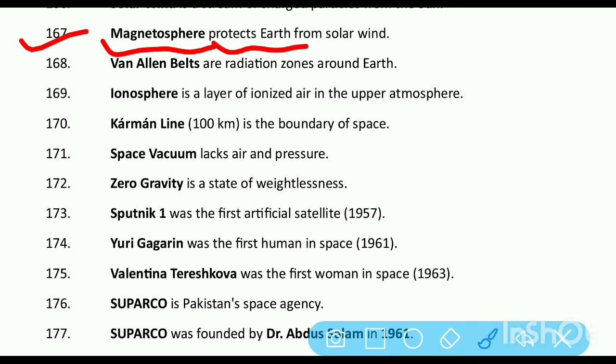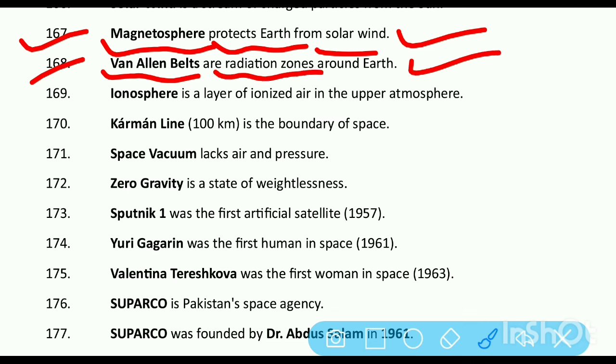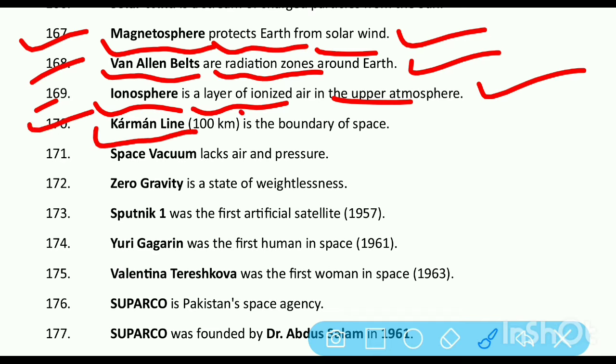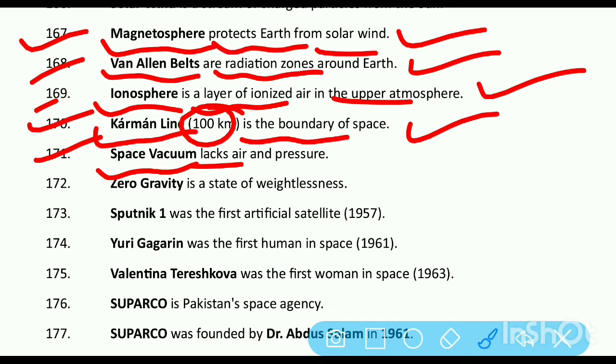Magnetosphere protects Earth from solar wind. Van Allen belts are radiation zones around Earth. Ionosphere is a layer of ionized air in the upper atmosphere. Kármán line, 100 km, is the boundary of space. Space vacuum lacks air and pressure.